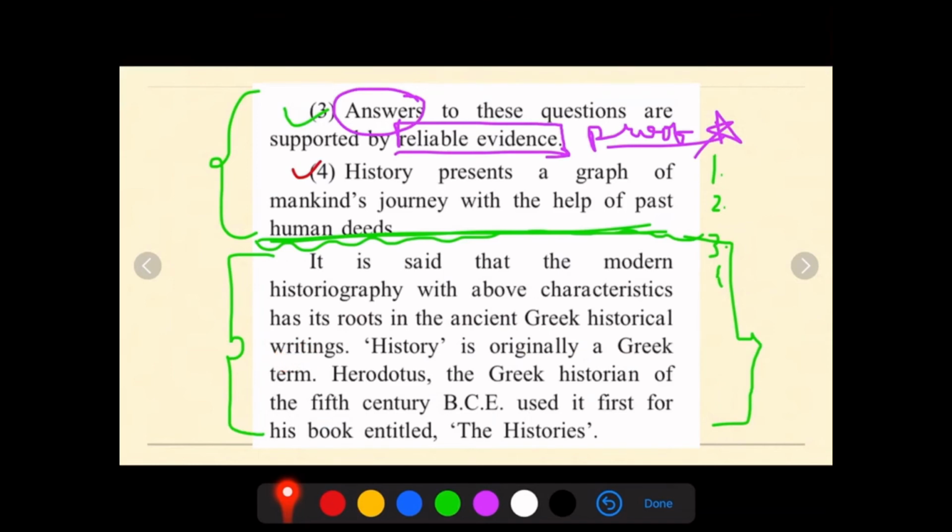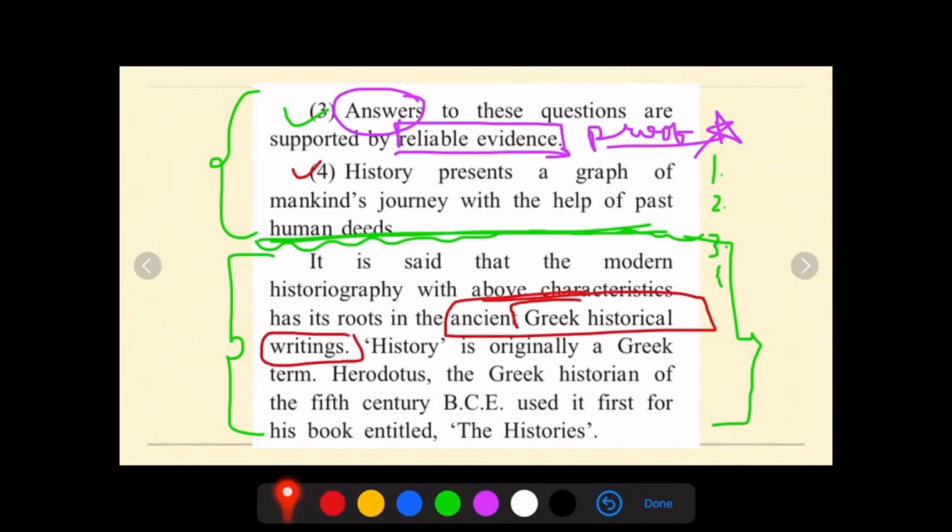Means modern historiography has its roots in Greek histories. Now what do you mean by roots? Means most of the startings or main things, evidences and everything, is mentioned in ancient Greek historical writings.